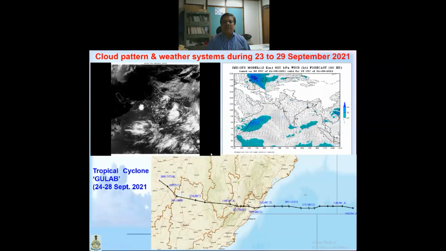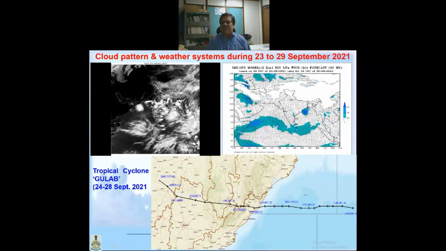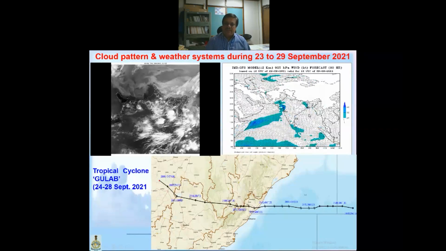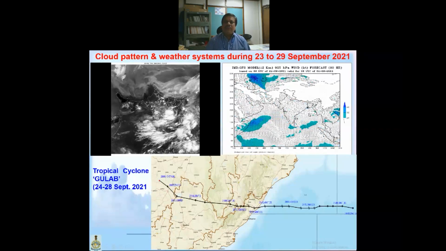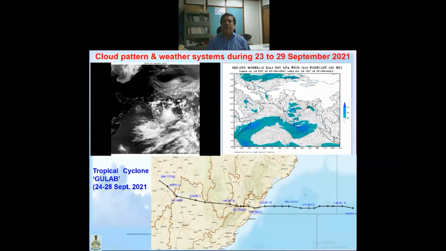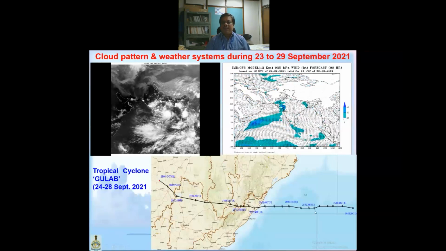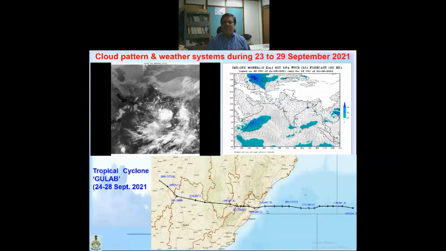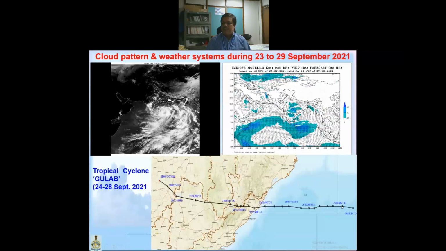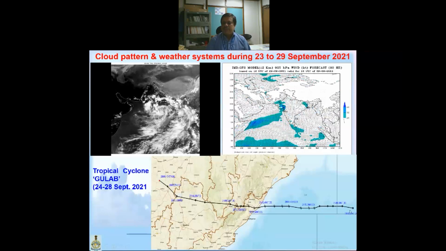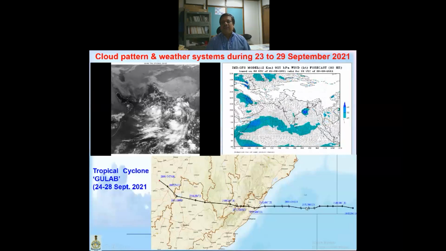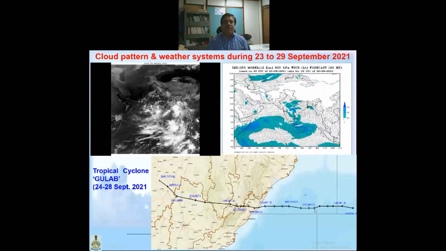First, it started with a low pressure system, which became a depression on 24th and then gradually intensified and became Cyclonic Storm Gulab. And this is the track of this whole cyclone. On 24th it became a depression, and on 25th evening it became a cyclonic storm.